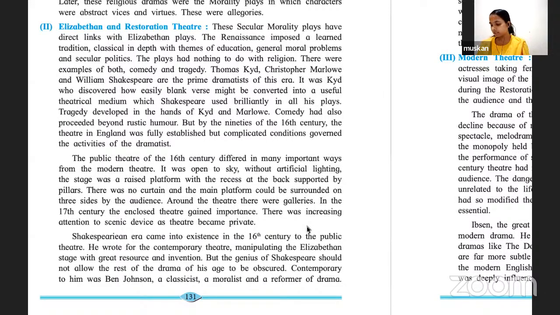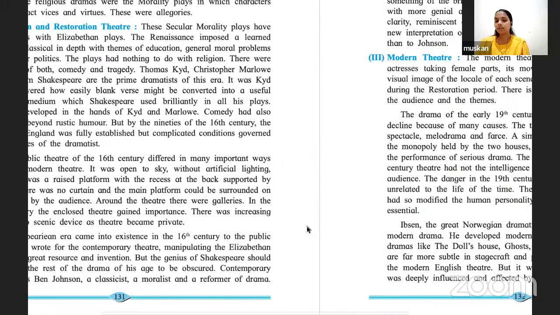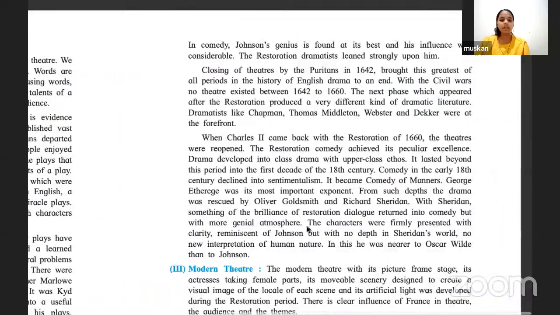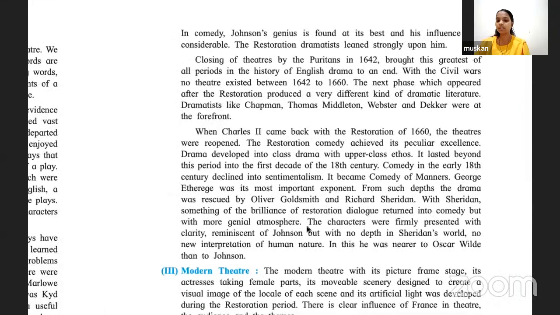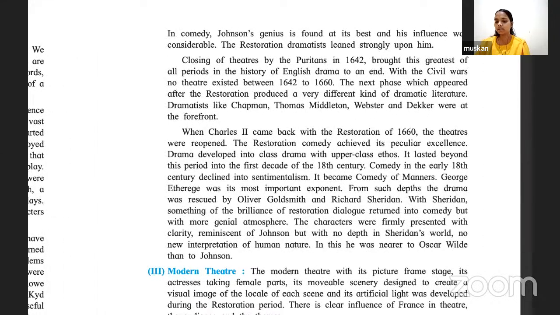But the genius of Shakespeare should not allow the rest of the drama of his age to be obscured. Contemporary to him was Ben Jonson, a classicist, a moralist, and a reformer of drama. In comedy, Jonson's genius is found at its best, and his influence was considerable.